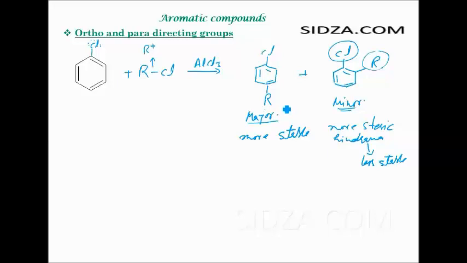Always, if you get ortho and para products, in most of the reactions, with few exceptions, the major one is the para product and the minor one is the ortho product. The ortho substituted product is the minor one and the para substituted product is the major one, because here there is less steric hindrance, here more steric hindrance, so this is more stable and this is less stable. But there are a couple of exceptional cases where ortho is major. The reason is different.